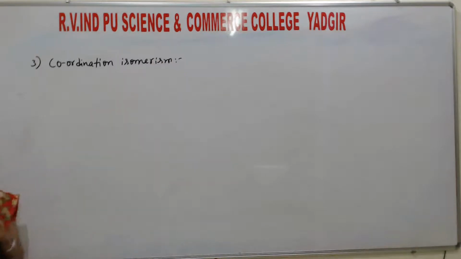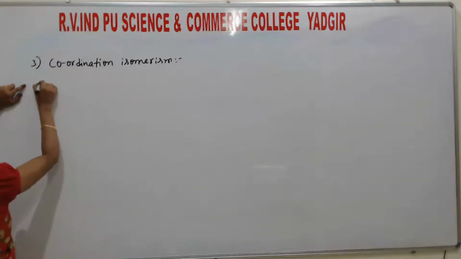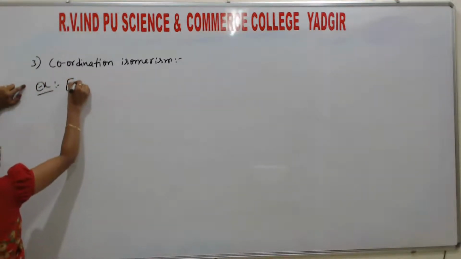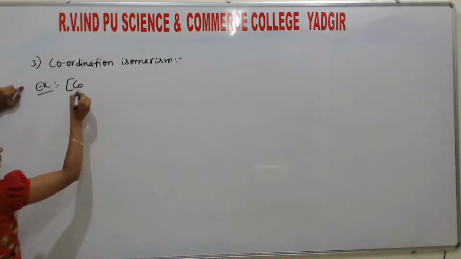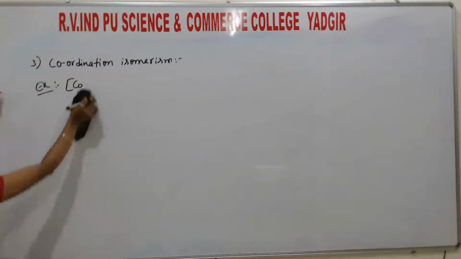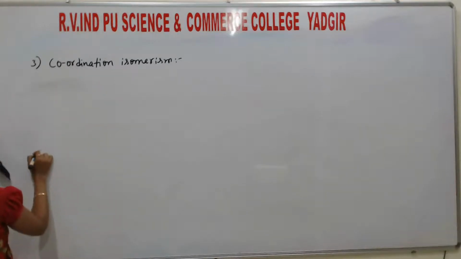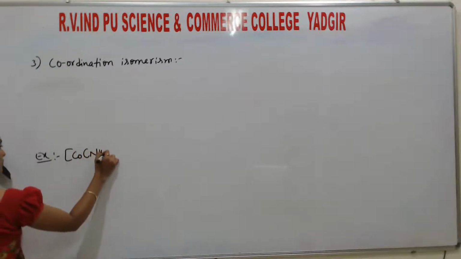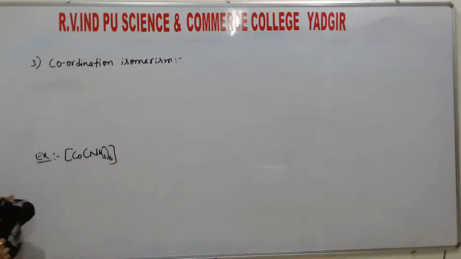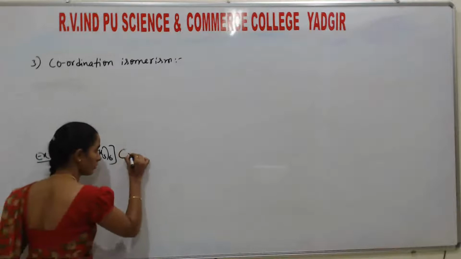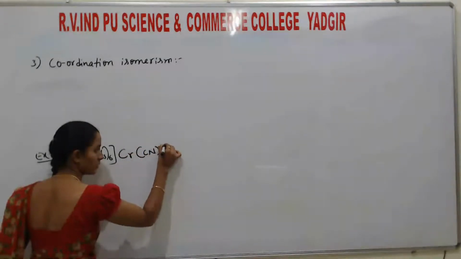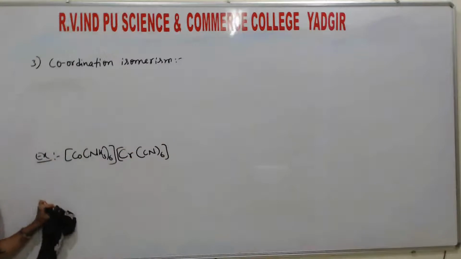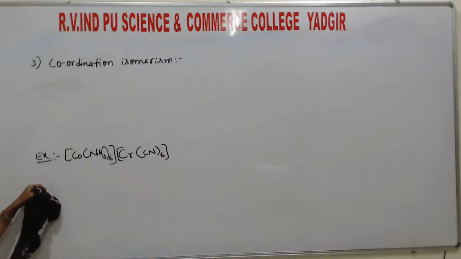And write the example first, then you will come to know, students. So here, example: Co(NH3)6 and Cr(CN)6. This is the one type of compound.